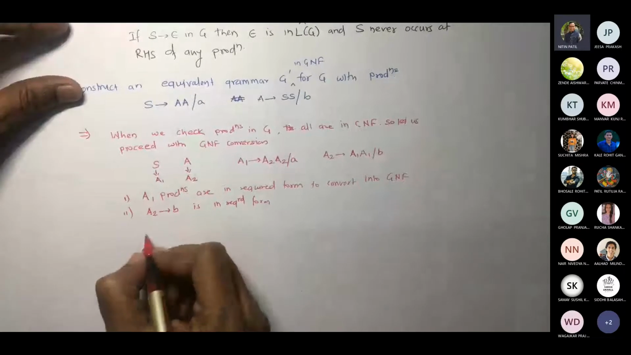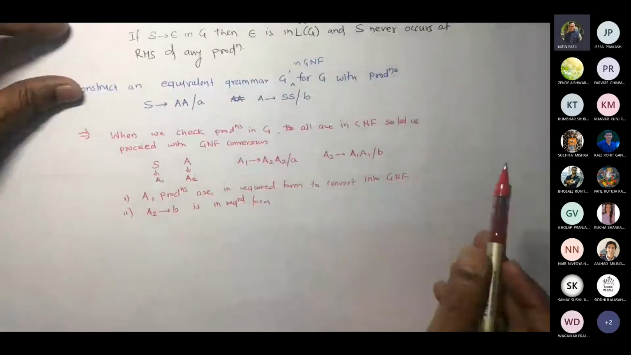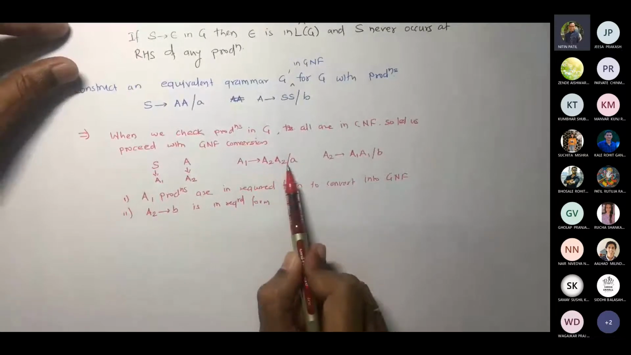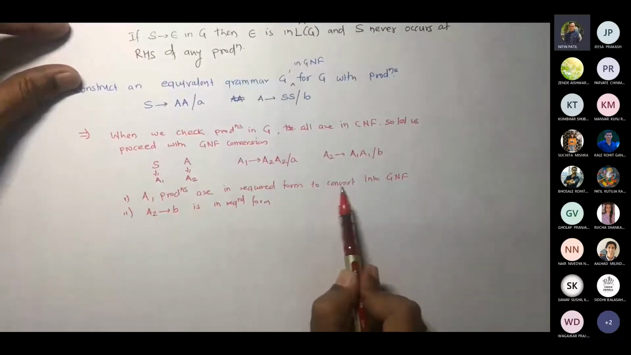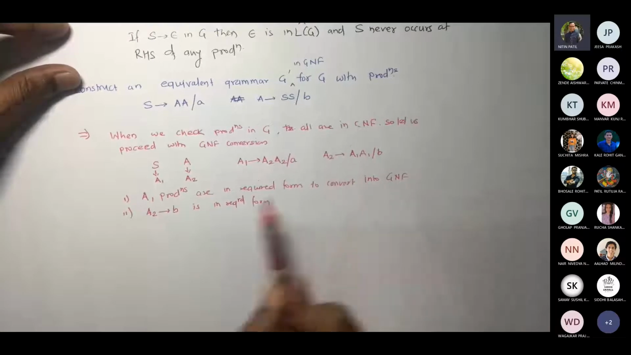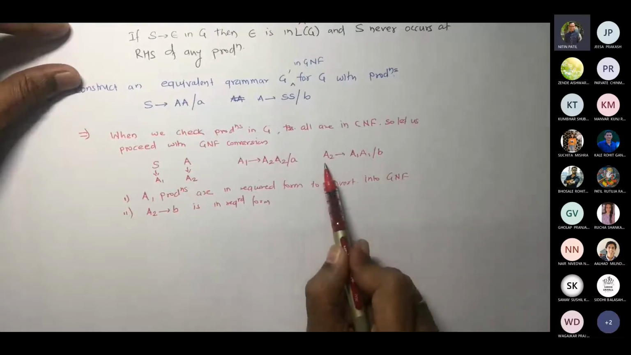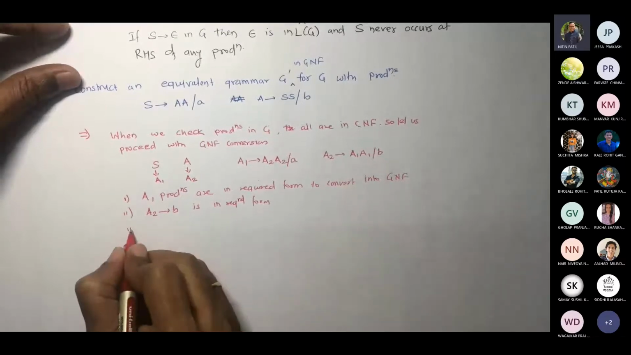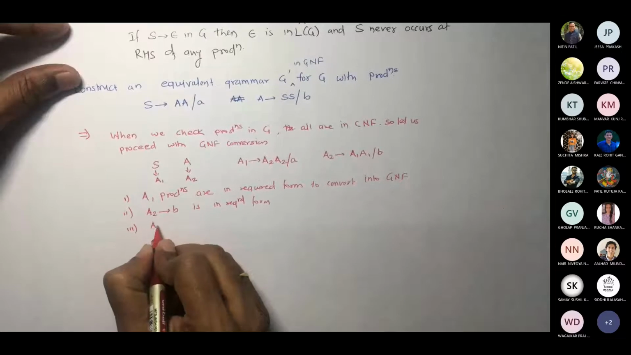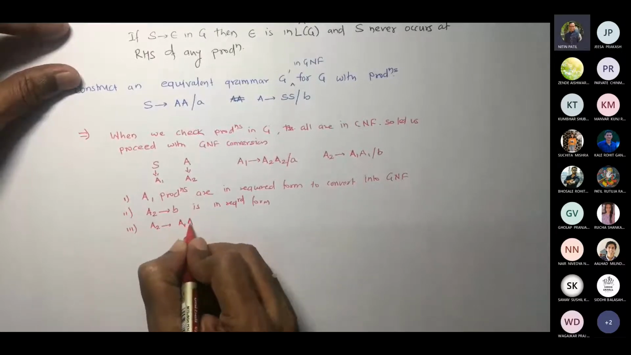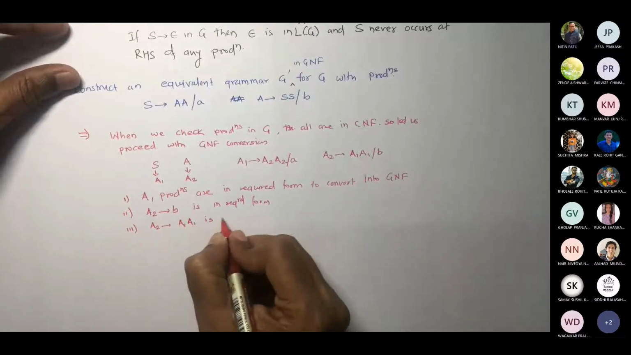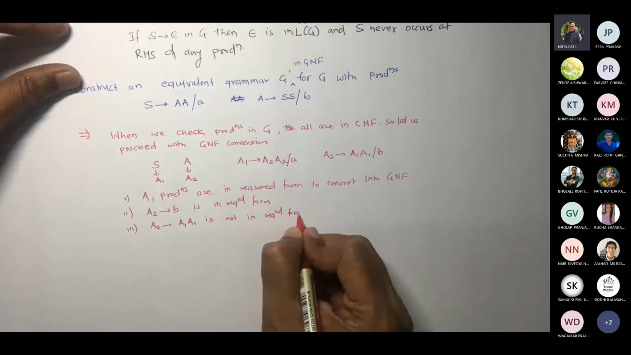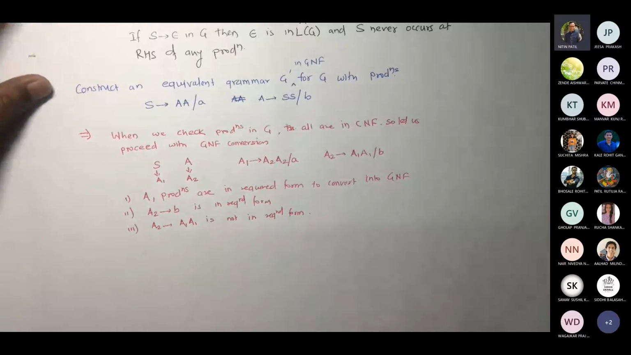Now you are going to pick the remaining production. Which is the remaining production now? See, we said A1 gives A2 A2, and A1 gives a, are in the required form to convert to GNF. A2 gives B is in the required form. Now the one which is not in the required form is A2 gives A1 A1. So third, A2 gives A1 A1 is not in the required form. Okay, so what is to be done?